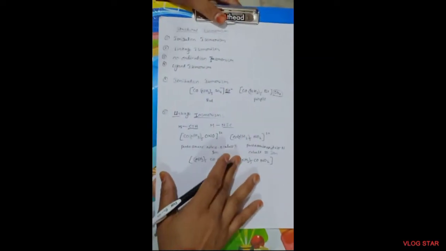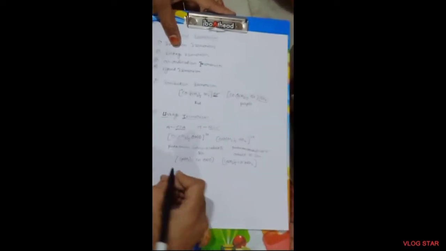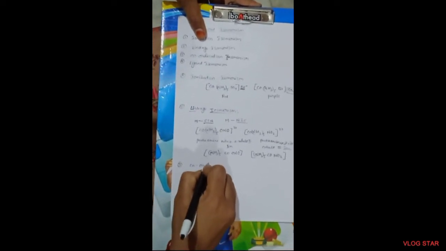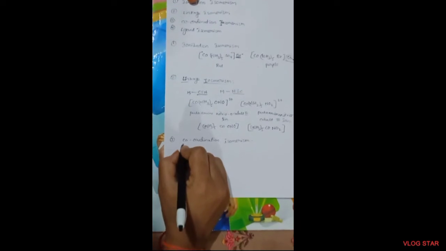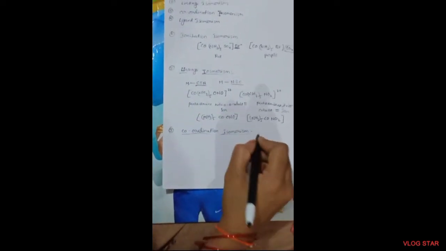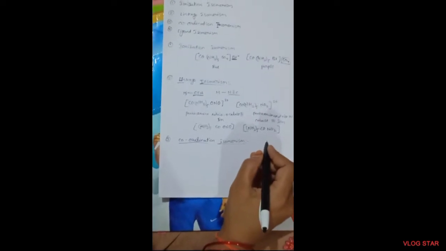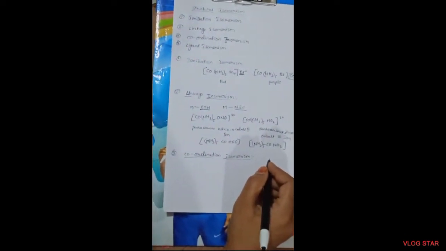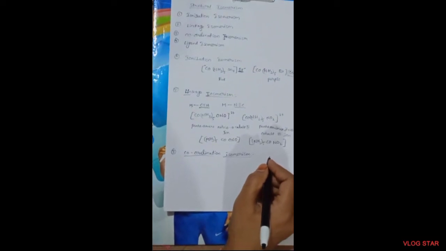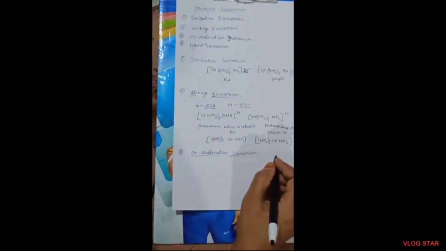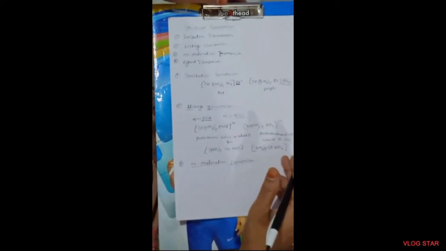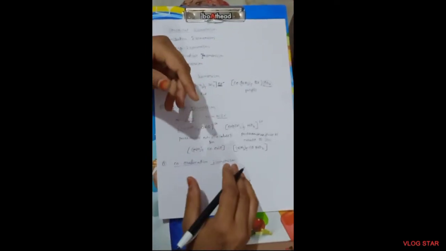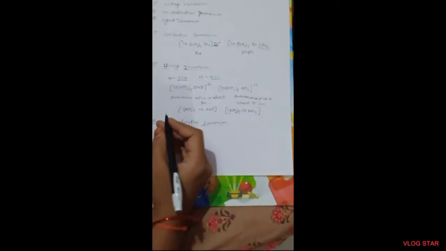Are you clear? Next, coming to coordination isomerism. In this coordination isomerism, what happens? This type of isomerism is shown by compounds which contain both cationic and anionic complex species, and it results from the random distribution of ligands. See this example; through this example we will understand.